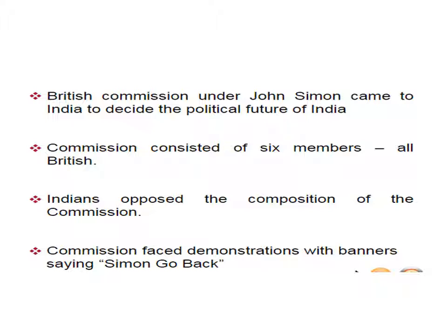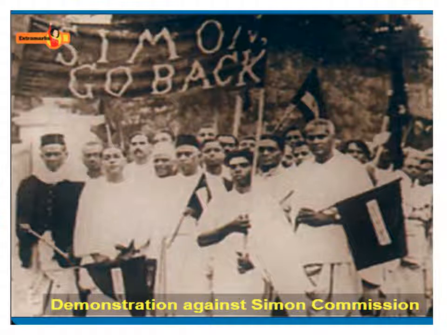So the Indians opposed this Simon Commission, and they demonstrated. Demonstration means what? They walked a rally with banners saying go back Simon. And next is the Rowlatt Act. So the British enacted the Rowlatt Act to cripple Indians, to suppress Indians' fundamental rights.